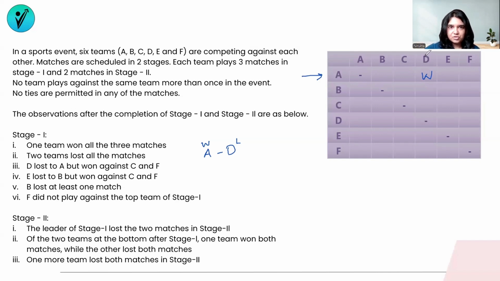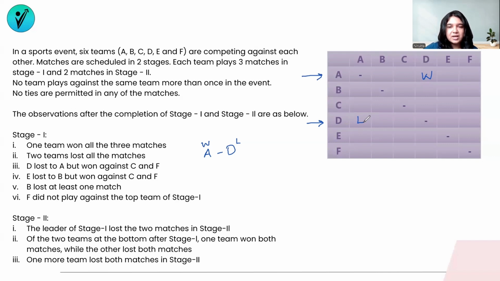Now there is the same match which has been written in the form of D's match with A. So here we are looking at A's match with D, and then we're looking at the same match in this box, which is D's match with A. But for this box, I'm going to look from the perspective of D. If my team is D, I know that our team has lost. So D has lost against A. So here I'm not going to write a win. I will have to write a loss, L.